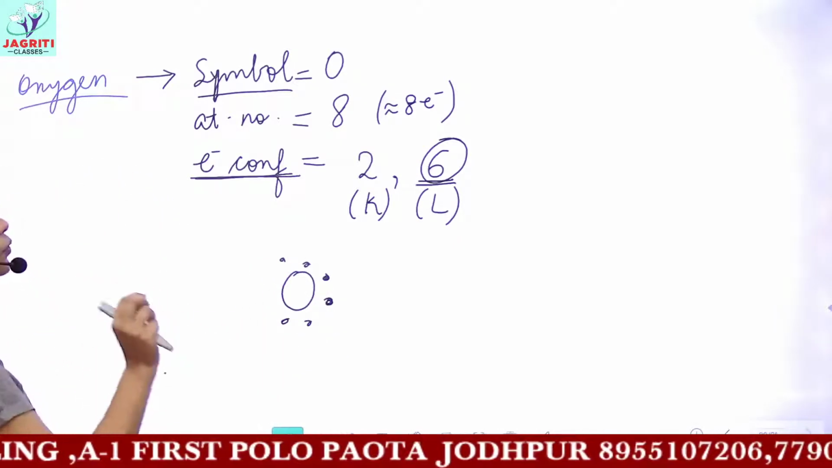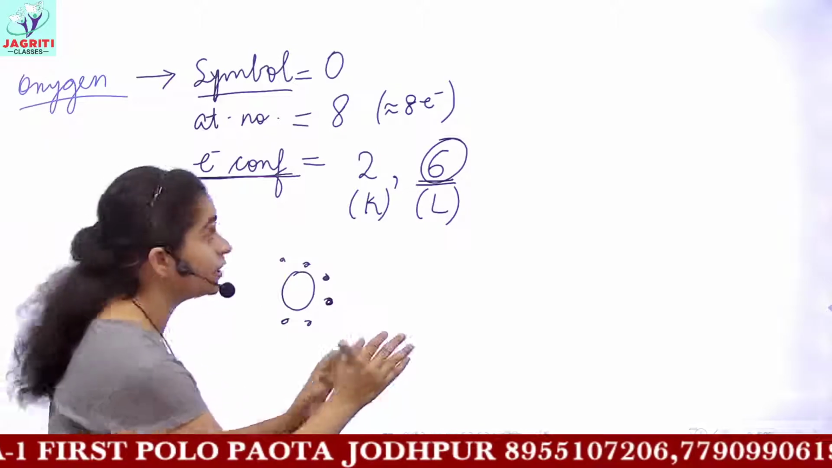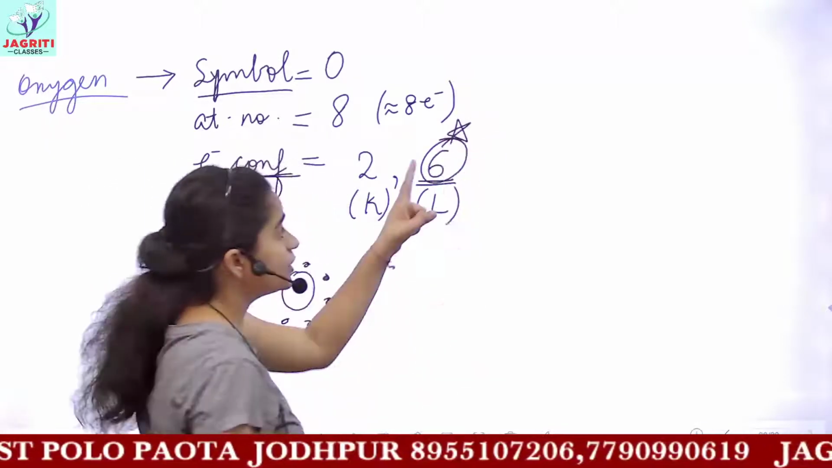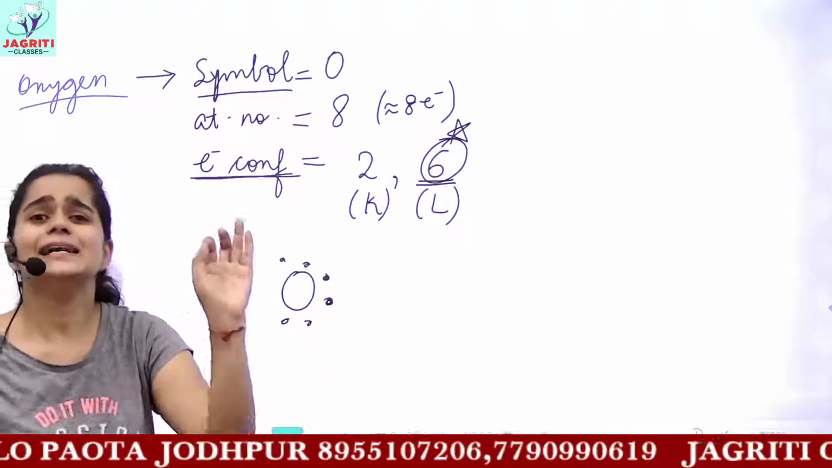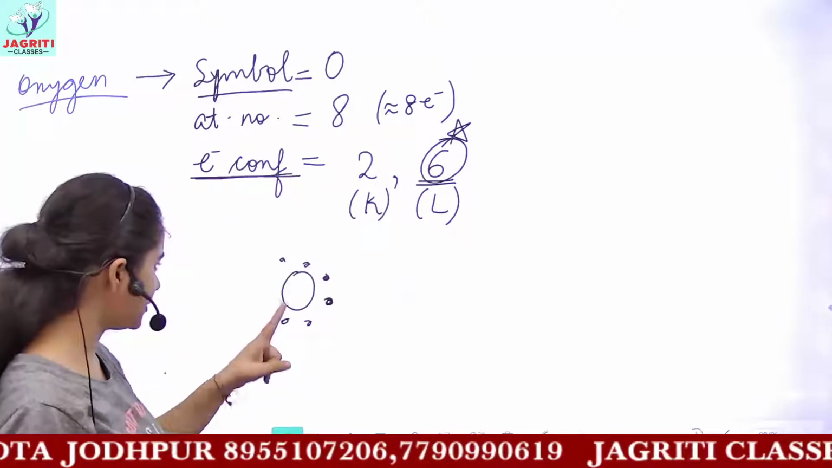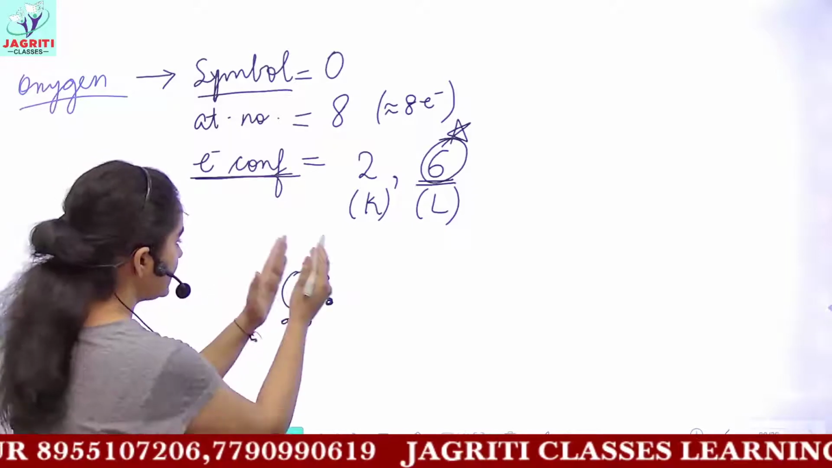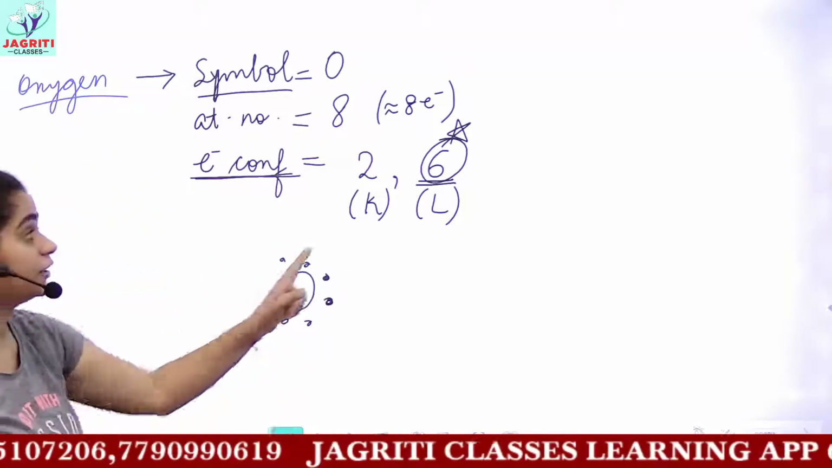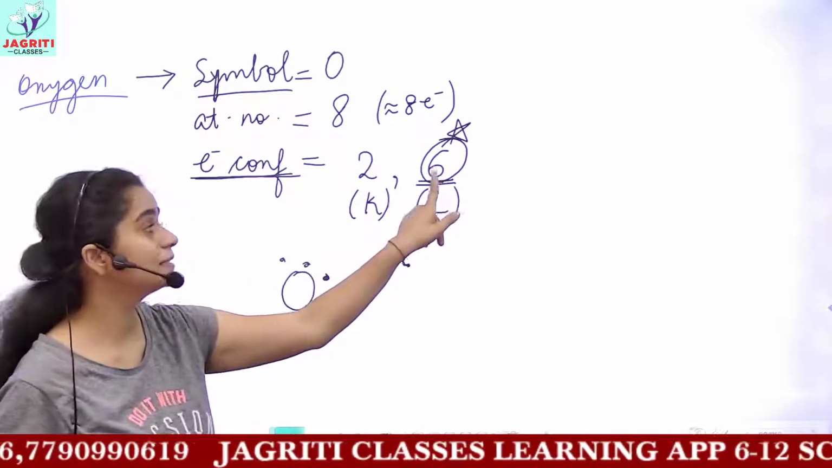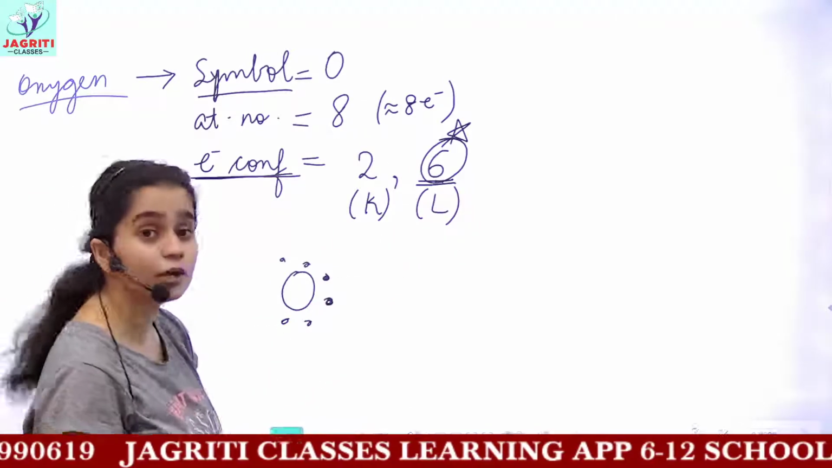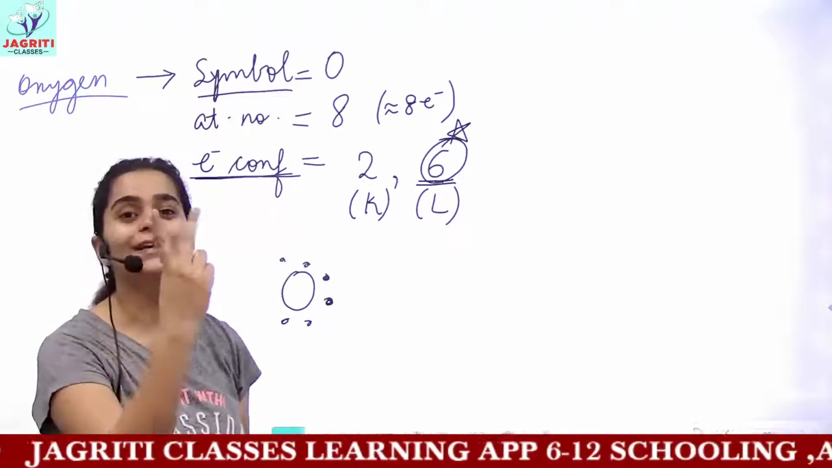Always remember, while drawing the dot structure, only the valence electrons are included. Nothing other is included. Draw the valence electrons near the symbol. Now this has 6 electrons. According to the octet rule, for stability it needs 8 electrons. So what will it do? It will take or share 2 electrons.